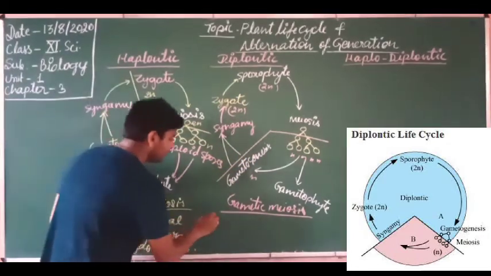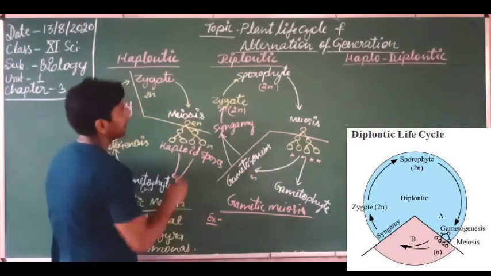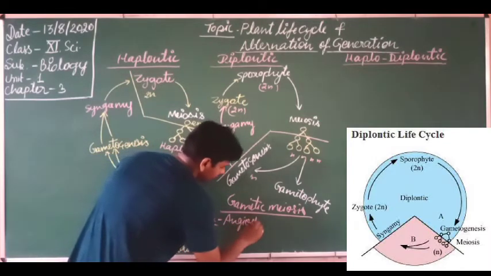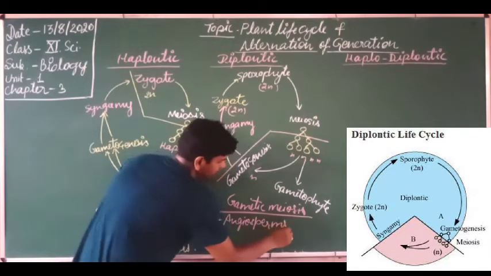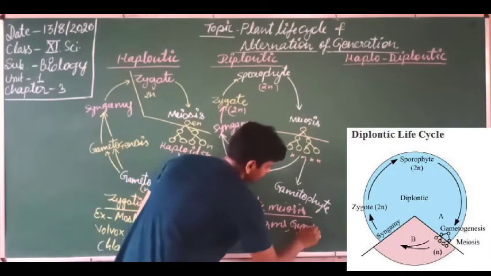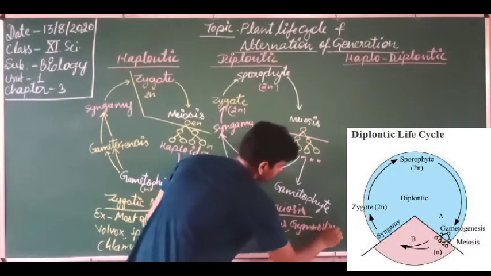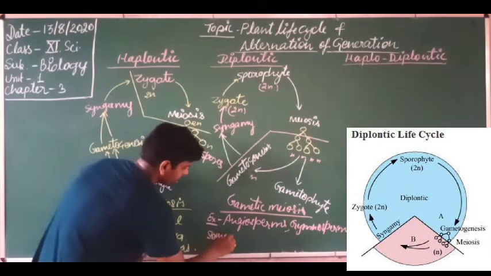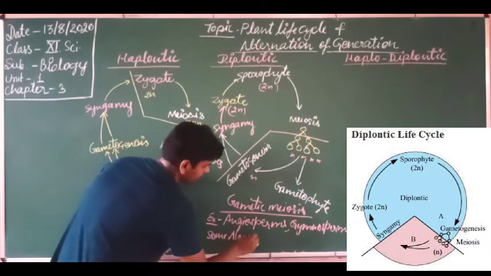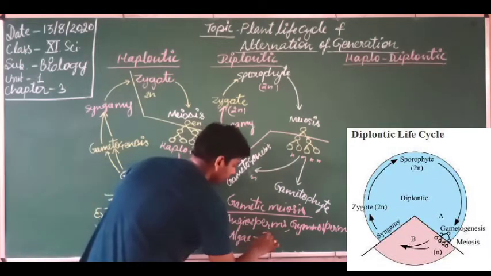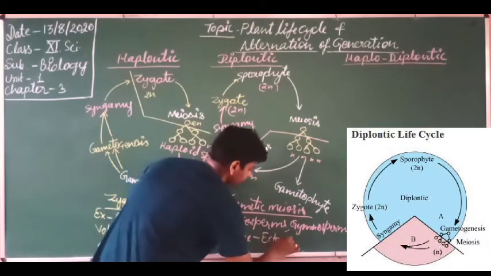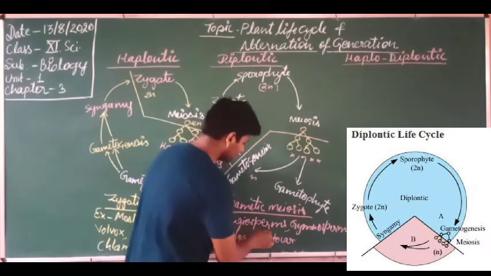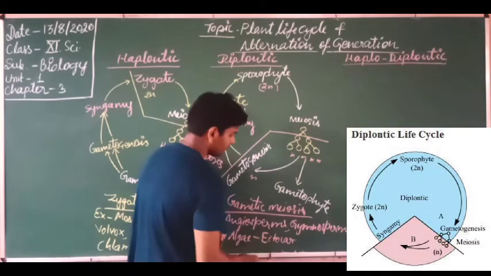What are the examples of it? Examples of diplontic life cycles are mainly angiosperms and gymnosperms, and some algae like Ectocarpus.